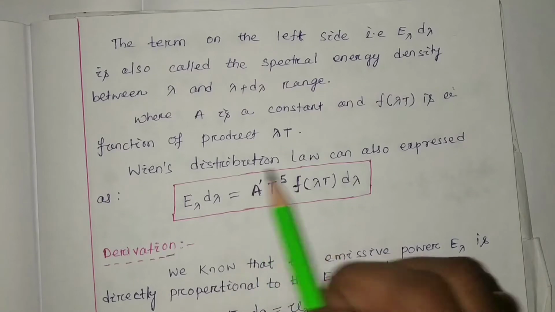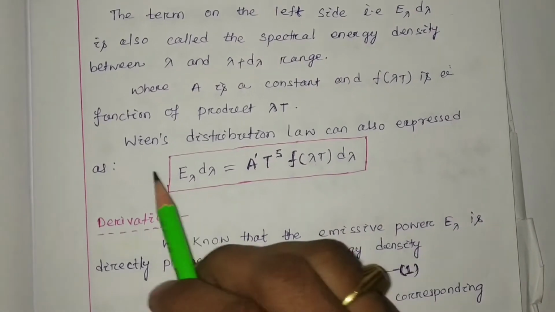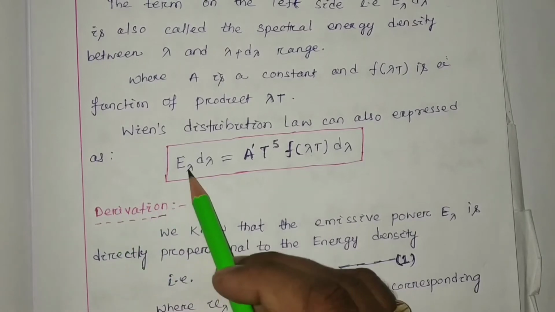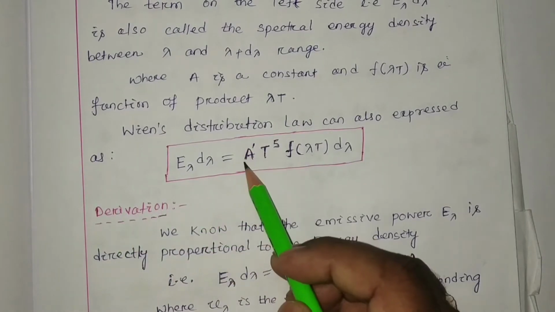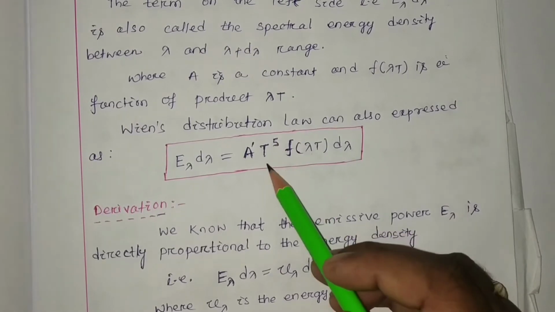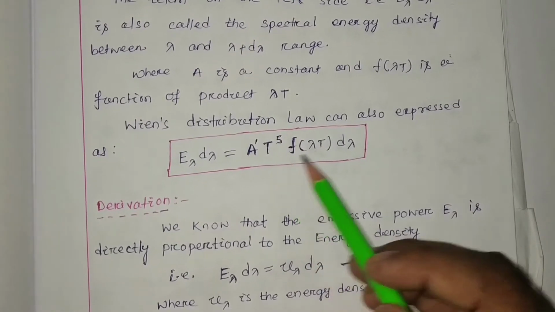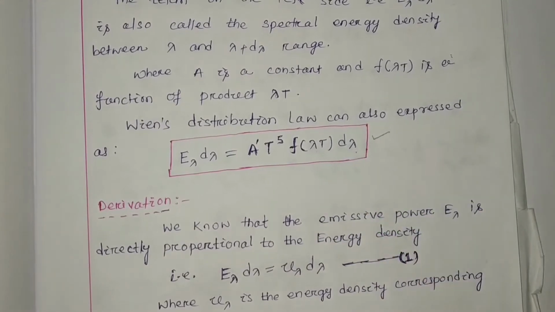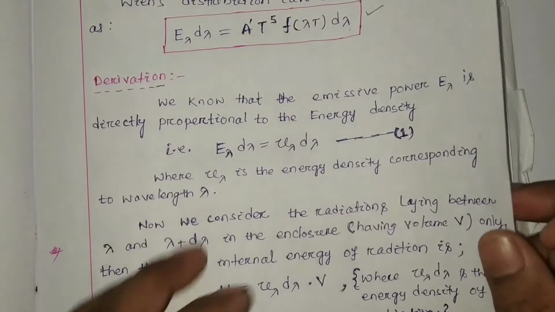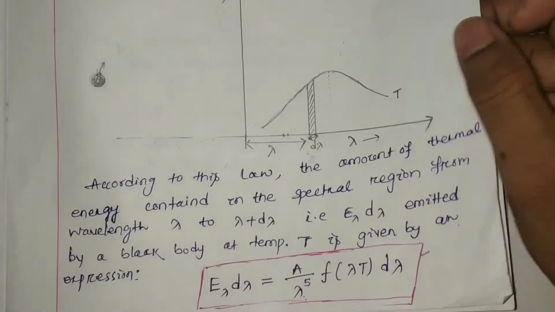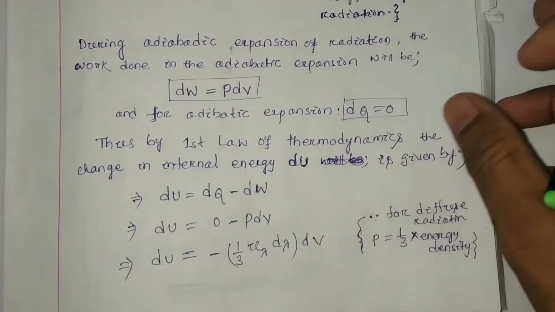Okay, so Wien's distribution law can also be represented in the form E lambda d lambda equal to a constant, suppose this is A dash, T to the power 5, where T is the absolute temperature of that body, times a function of lambda T into d lambda. Now we have to start the derivation to prove these two expressions, this one and this one.